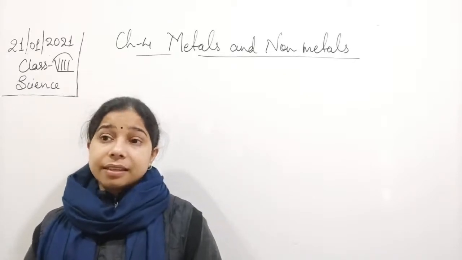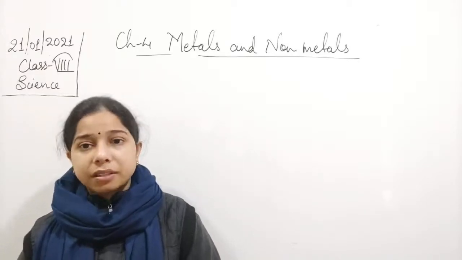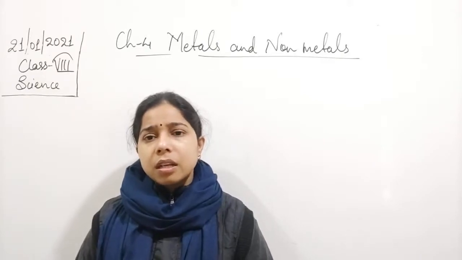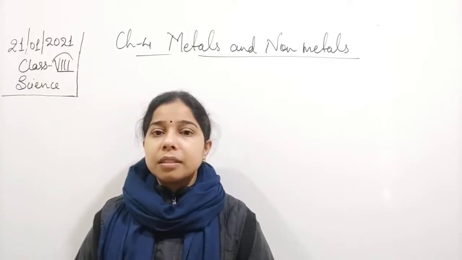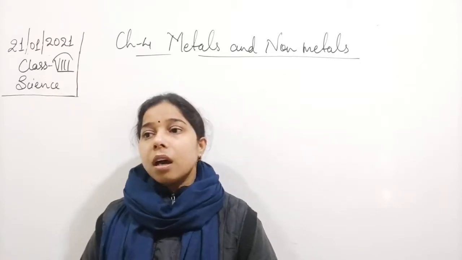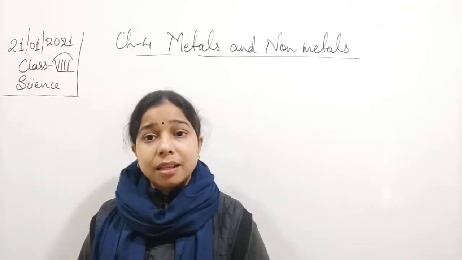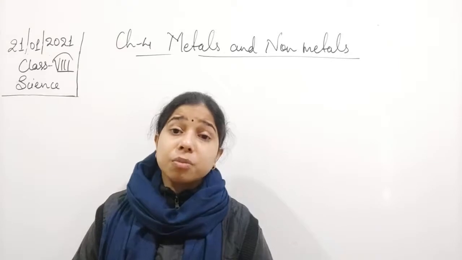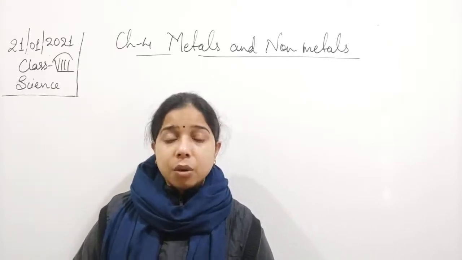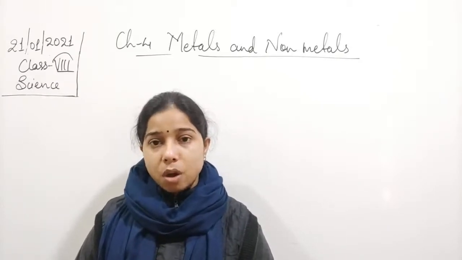Now, this reaction of metals with oxygen also depends upon their reactivity. We will discuss the reactivity series later on. Till then, we should know that these metals are generally reactive. Metals like sodium or potassium are more reactive, so comparatively they react faster, that is, they react vigorously with oxygen and form the metal oxide.